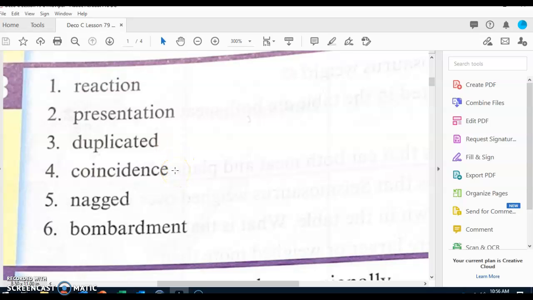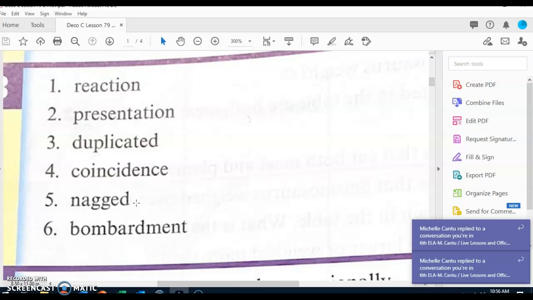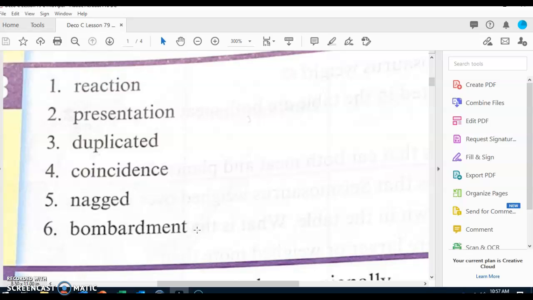Number 4, what word? Coincidence. A coincidence is something that happens by chance. Next word, what word? Nagged. Nag means scolded or annoyed. Word number 6, what word? Bombardment. A shower of particles is a bombardment of particles.